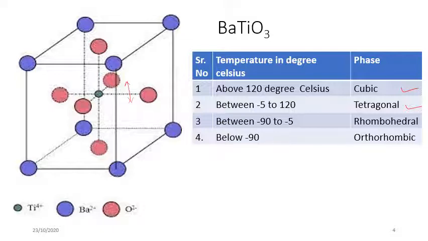So that's why this structure is called the perovskite structure. Okay, so this titanium ion which is sitting at the center moves up and down. As it moves up and down, there is always a gap between the overall center of positive charge and overall center of negative charge in this unit cell. That's why there is a permanent dipole moment created in this unit cell.